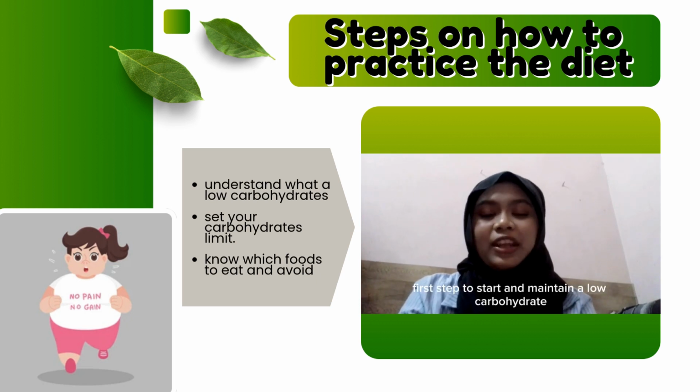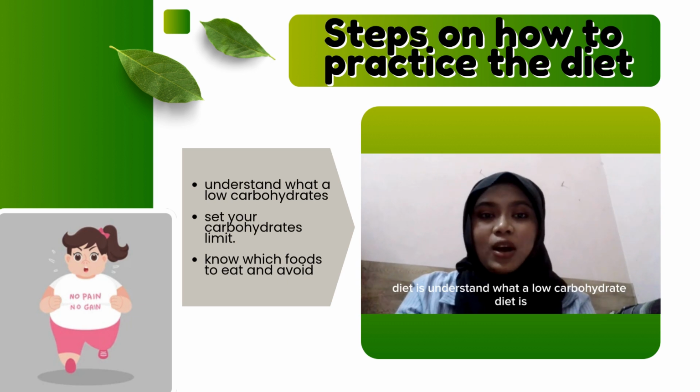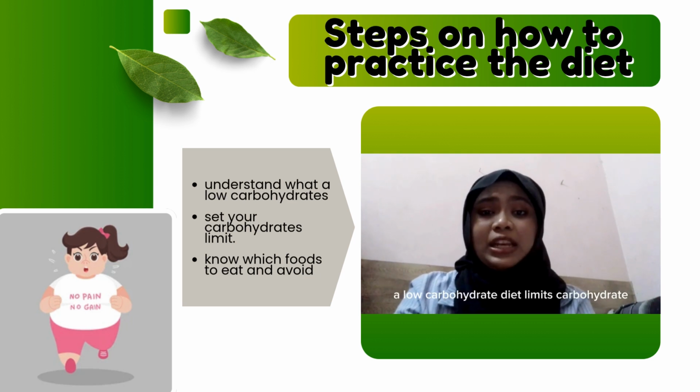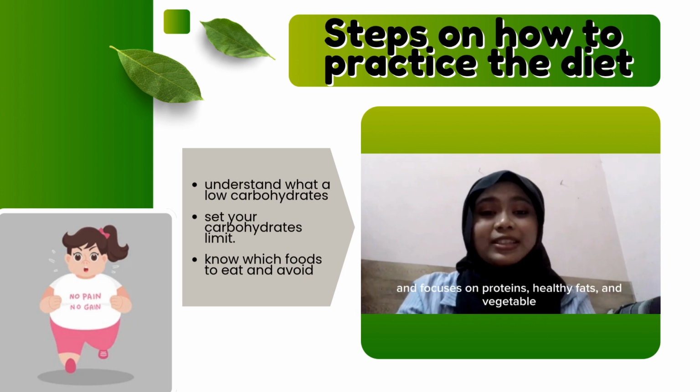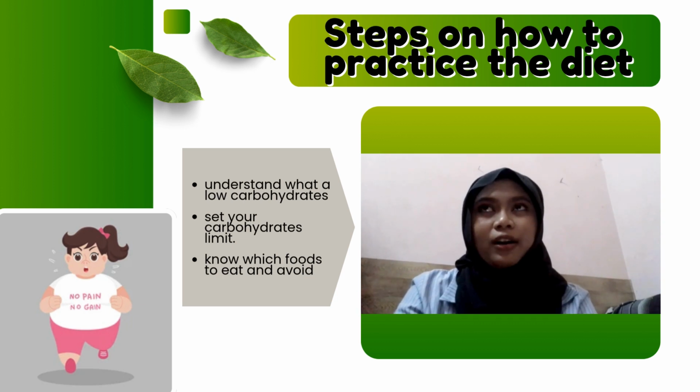The first step to start and maintain a low carbohydrate diet is to understand what a low carbohydrate diet is. A low carbohydrate diet limits carbohydrates and focuses on proteins, healthy fats, and vegetables. Next, you have to set your carbohydrate limit.